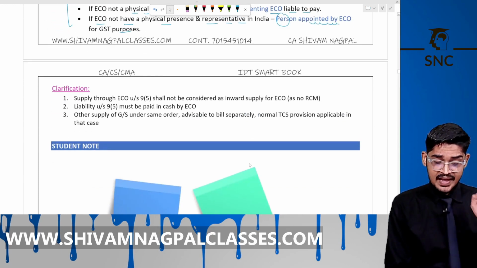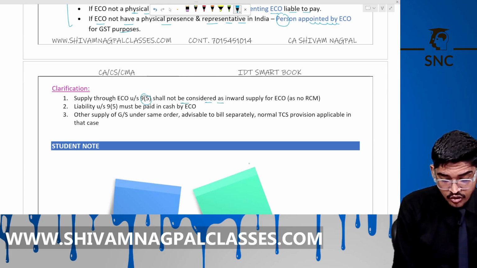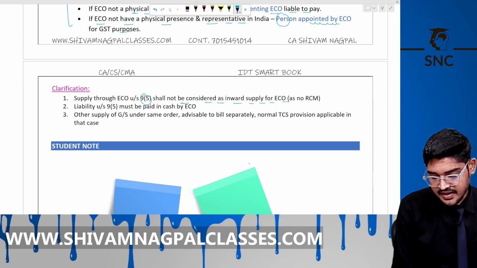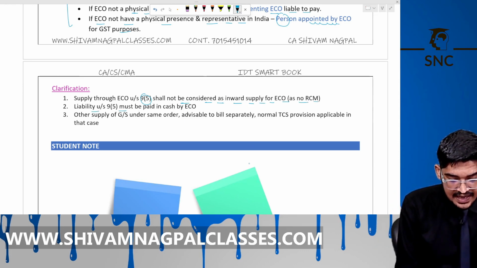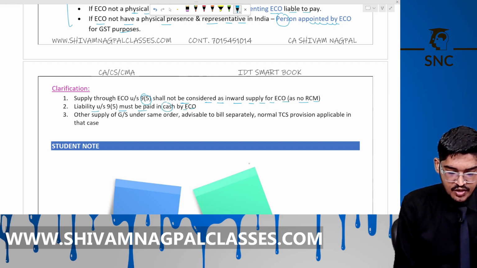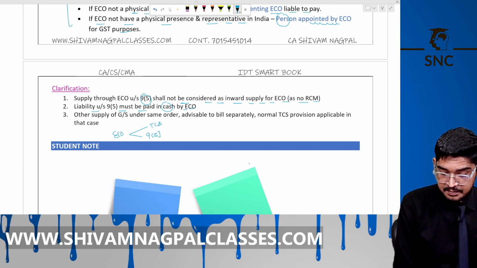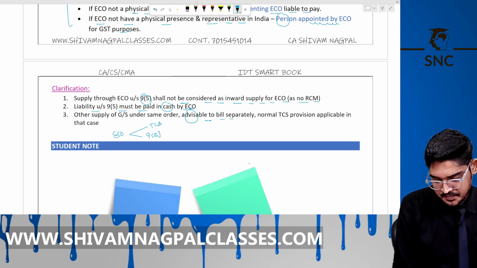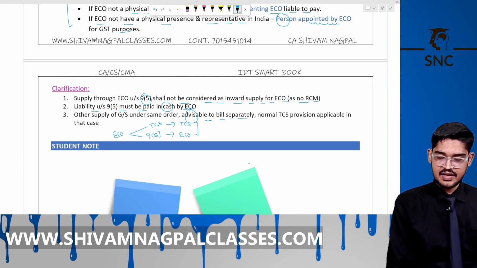Some clarification. Supply through ECO under 9.5 is not RCM, is not inward supply for the ECO. Okay, it is paying tax on behalf of the supplier to the government. It cannot use its ITC, it must be paid in cash. Okay, if ECO is supplying some services on which there is TCS liability and on which 9.5 liability, then it is better to bill it separately. In that case, ECO will bill tax, and ECO collects TCS of that supplier. Okay. Let's do its question.